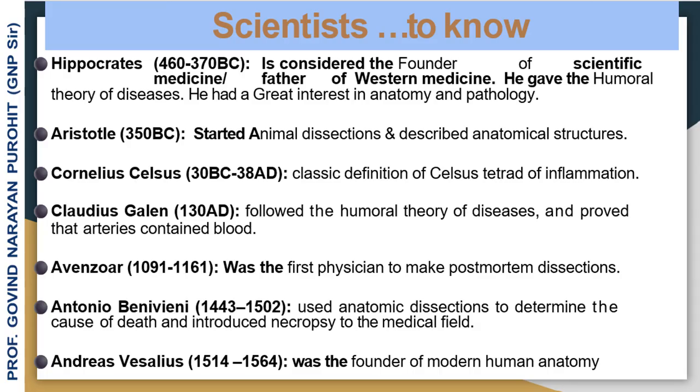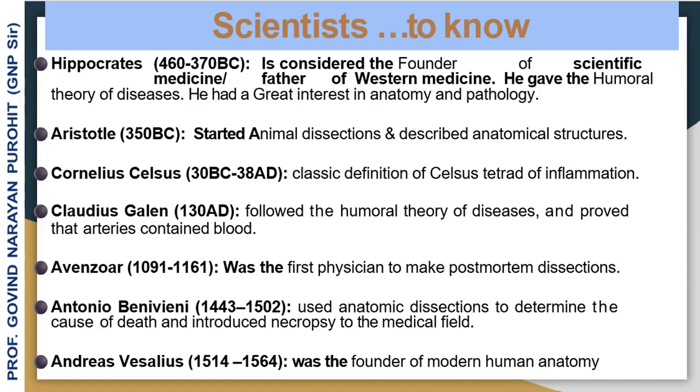First, Professor Purohit mentions the scientists in vet pathology. Hippocrates, 460-370 BC, is considered the founder of scientific medicine, father of Western medicine. He gave the humoral theory of diseases. He had a great interest in anatomy and pathology. Aristotle, 350 BC, started animal dissections and described anatomical structures. Claudius Galen, 130 AD, followed the humoral theory of diseases and proved that arteries contained blood.